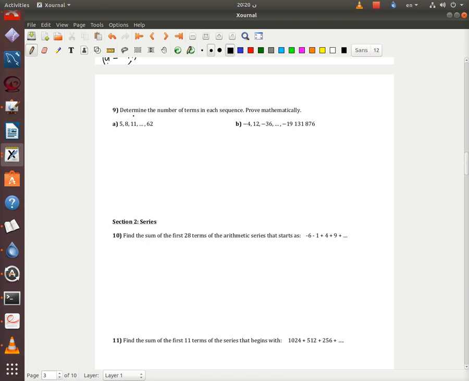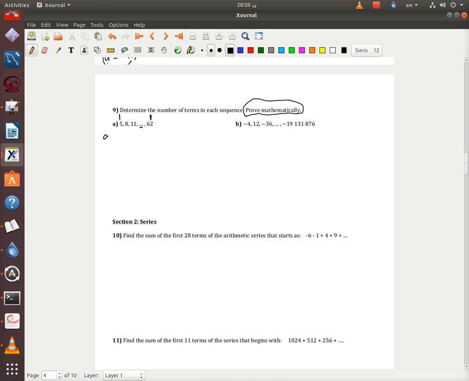Determine the number of terms in each sequence. Prove mathematically. Okay, this is going to be in the exam. So I'm going to have 5, 8, 11, and 62. This is the start of the sequence, and this is the end of the sequence. Now, how many terms are between these dots?